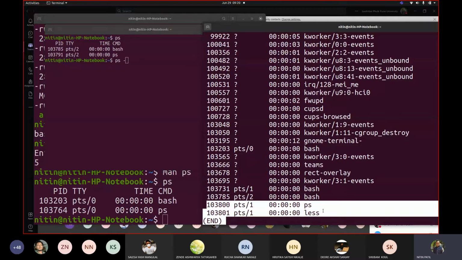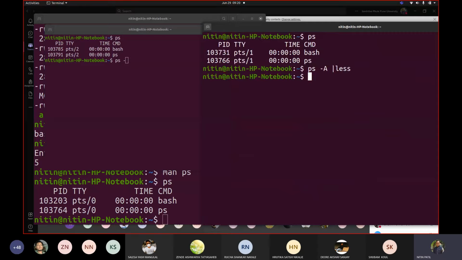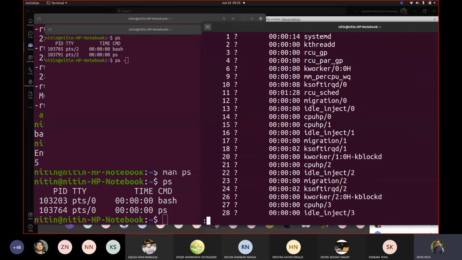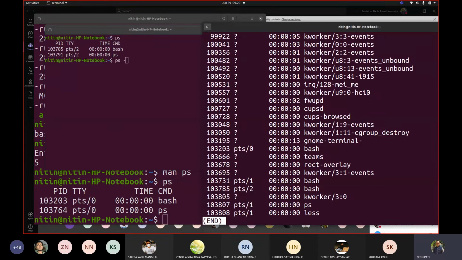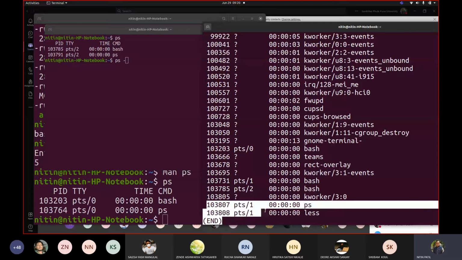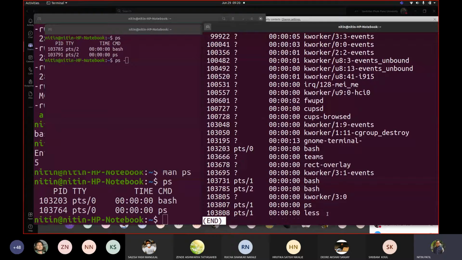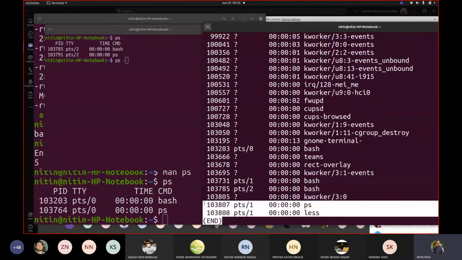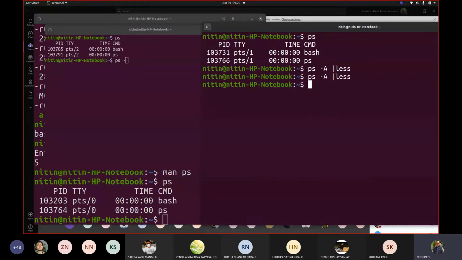So if I now execute again and go to the bottom, you will see that the numbers got changed. Because when we executed the PS command with less, these commands were in memory. So when I press Q, my program got terminated. That means what? Think of this. I gave an example even in the previous session.